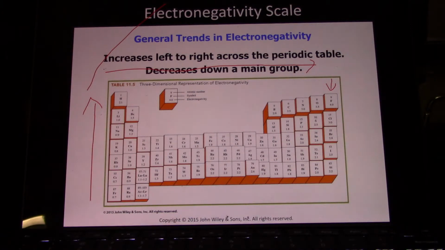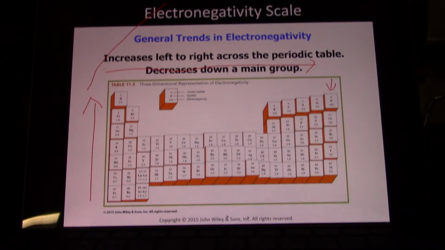Electronegativities only apply to shared electrons in a covalent bond. And you take the 2 electronegativities of the 2 atoms involved in the bond. If their difference is 0.5 or greater, you have a polar covalent bond. You have partial positive and partial negative charge. If the electronegativity difference between the 2 atoms in the chemical bond is less than 0.5, if it's 0.4 or less, then you have a non-polar covalent bond. The electrons are shared equally and there are no partial charges.